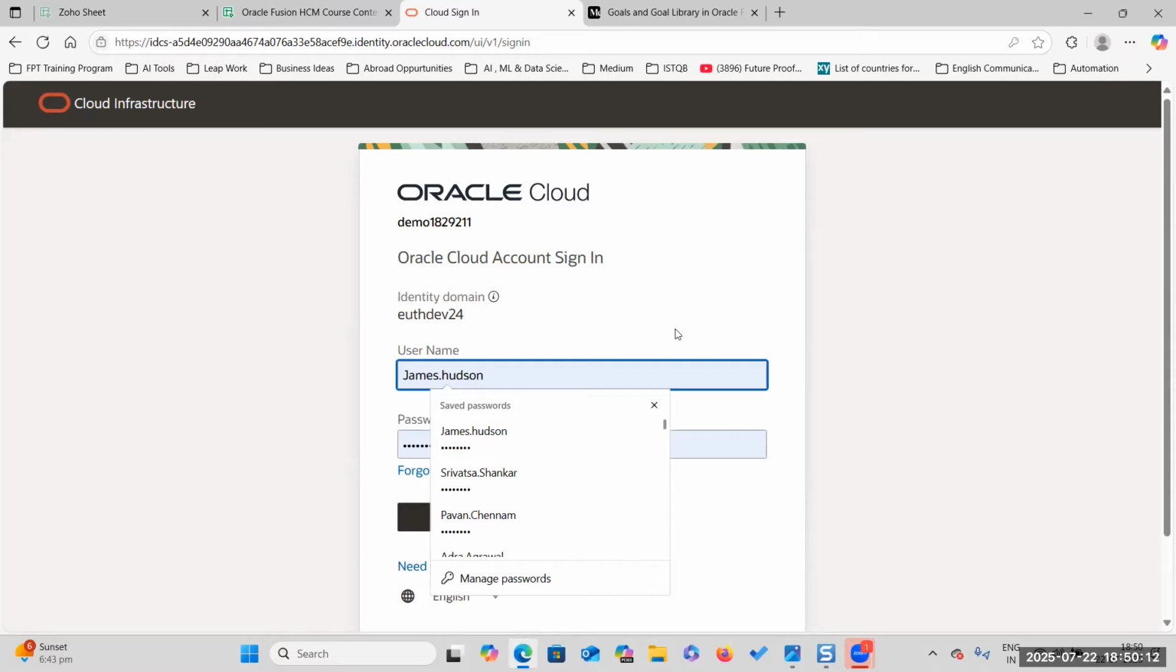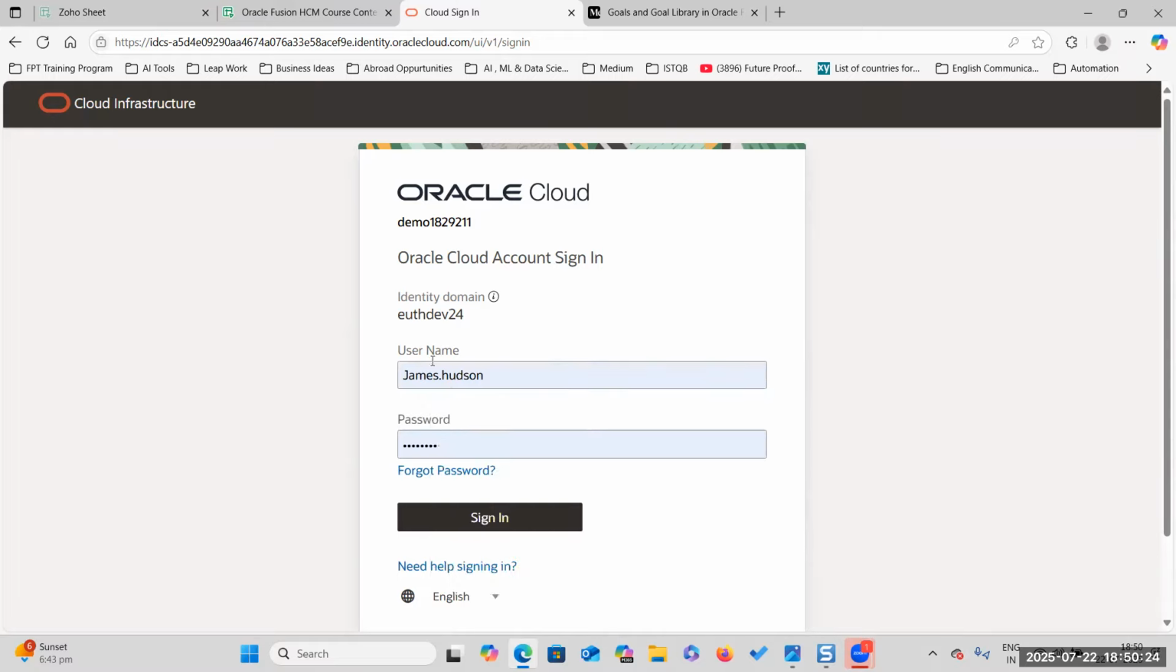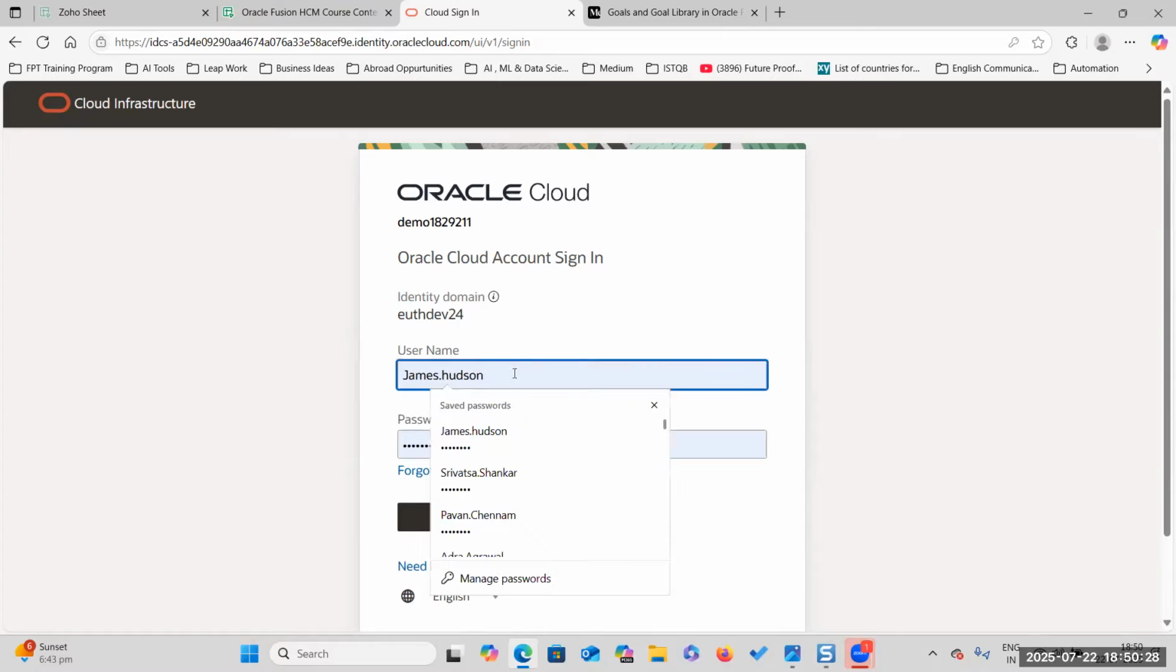He cannot assign the goals because he doesn't have that kind of privilege. He is not an HR, right? Yes, sir. Only the HR specialist can assign the goals. So for that, what you have to do is create one employee from scratch.